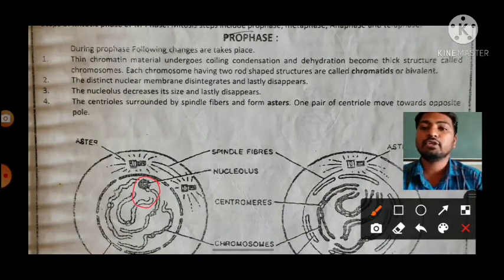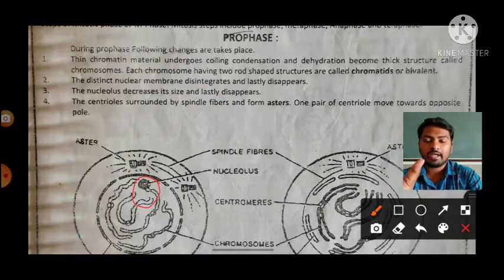That is nothing but the nucleolus, which has a large size inside the nucleus. During early prophase it starts to disintegrate, and at late prophase it completely disappears. The nucleolus decreases its size and lastly disappears. It is the third process happening during the prophase.